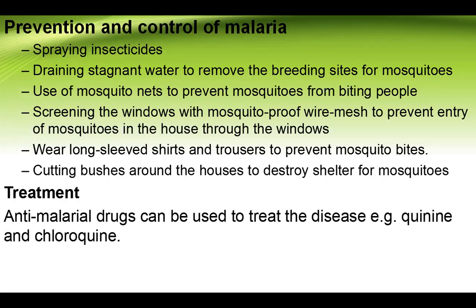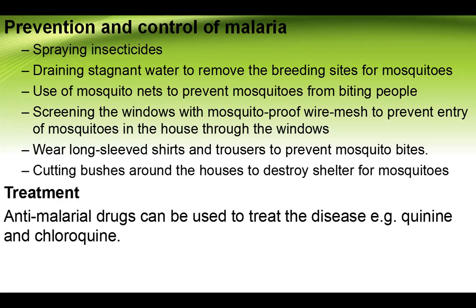Let's see the prevention and control of malaria. The first one is spraying insecticides. Insecticides are used to kill these mosquitoes which spread the disease. The second one is draining stagnant water to remove the breeding sites of these mosquitoes. The third one is the use of mosquito nets to prevent the mosquitoes from biting people.